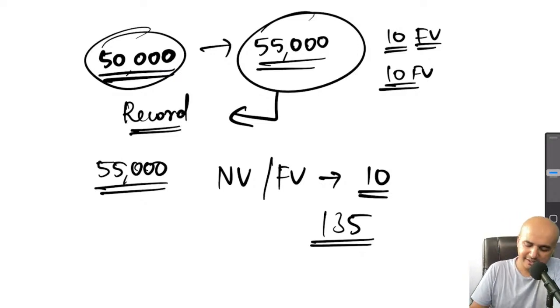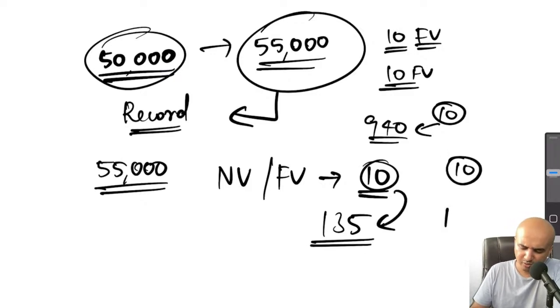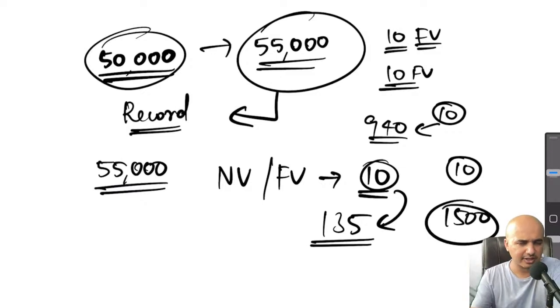Then in case of LIC, it was around 940 or something. That means a 10 rupee share being sold at 940. A 10 rupee share being sold at 135. In case of Paytm also, a 10 rupee share was sold at 1500. I'm just giving the approximate figure. I may not be quoting accurately the amount which was there in the price band.